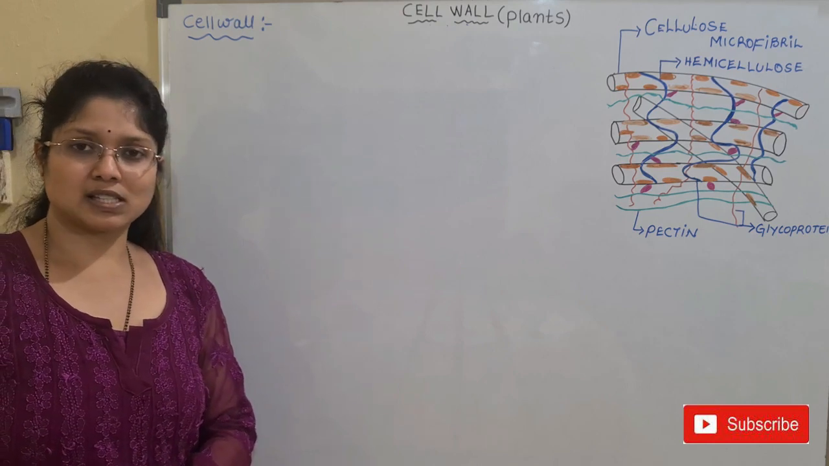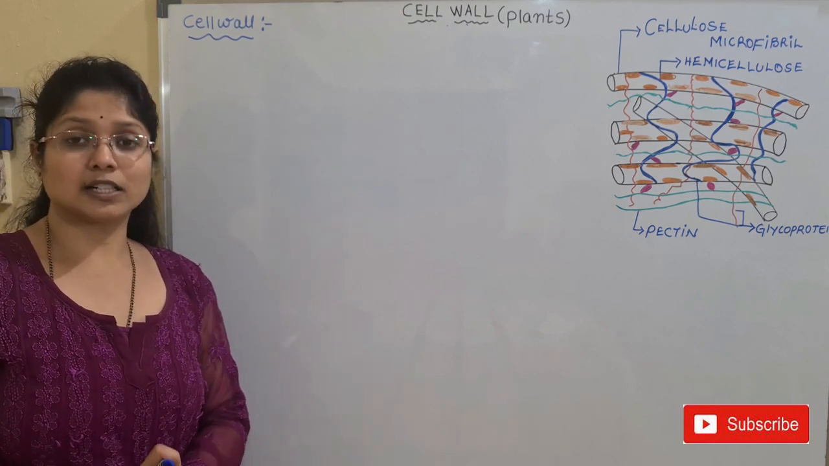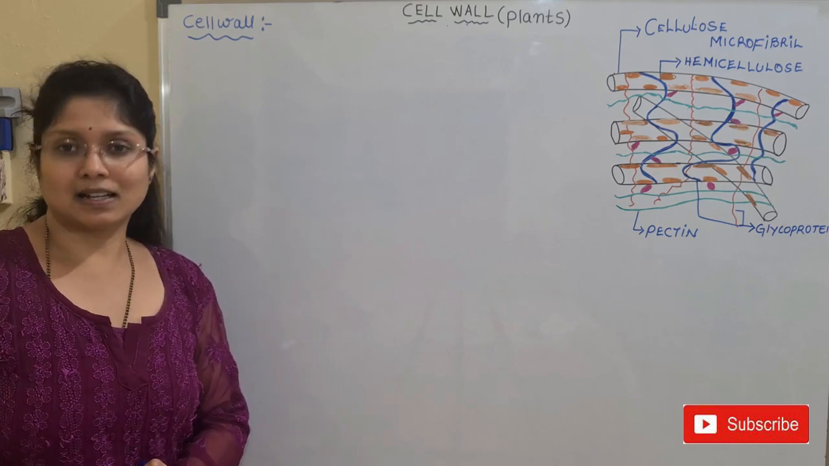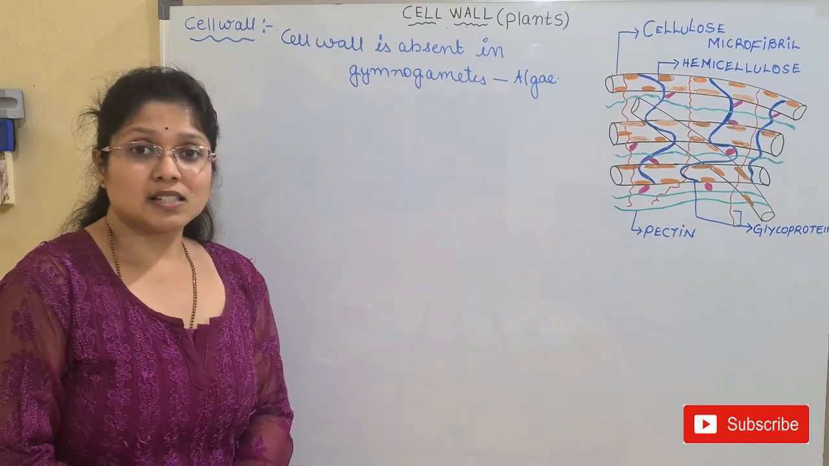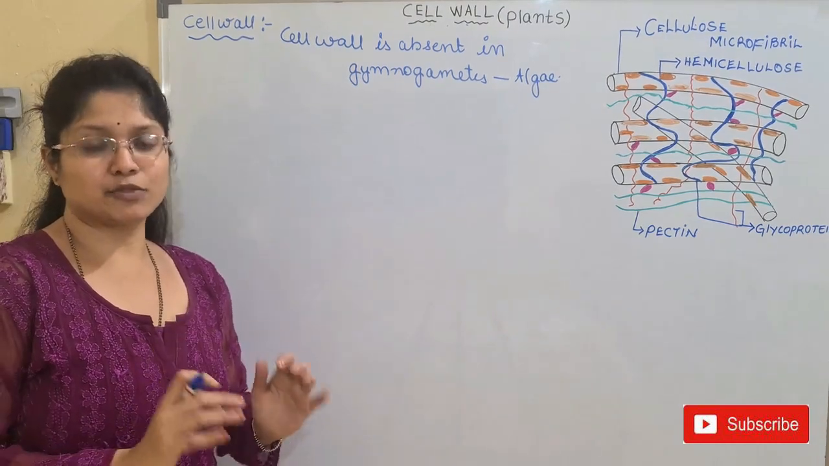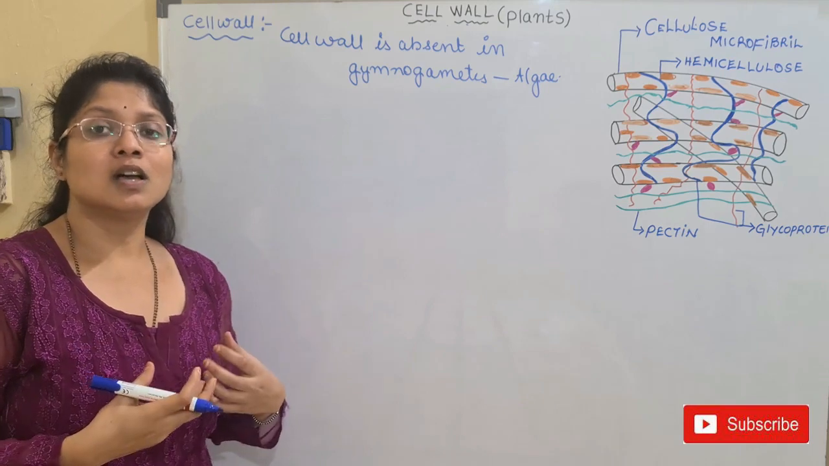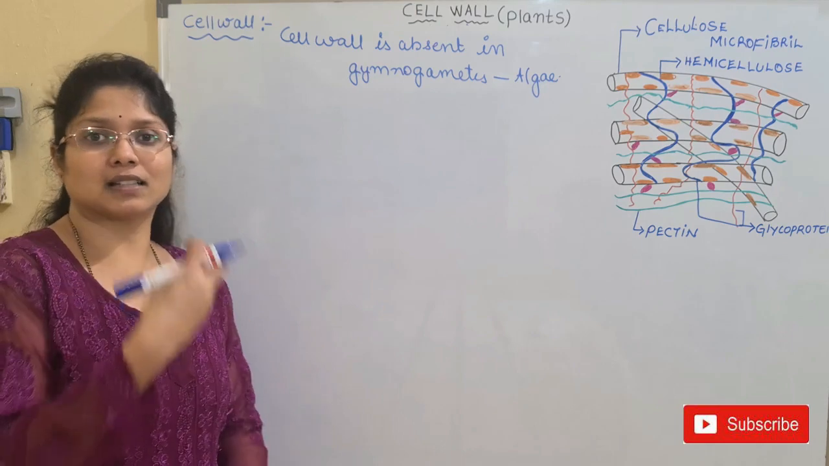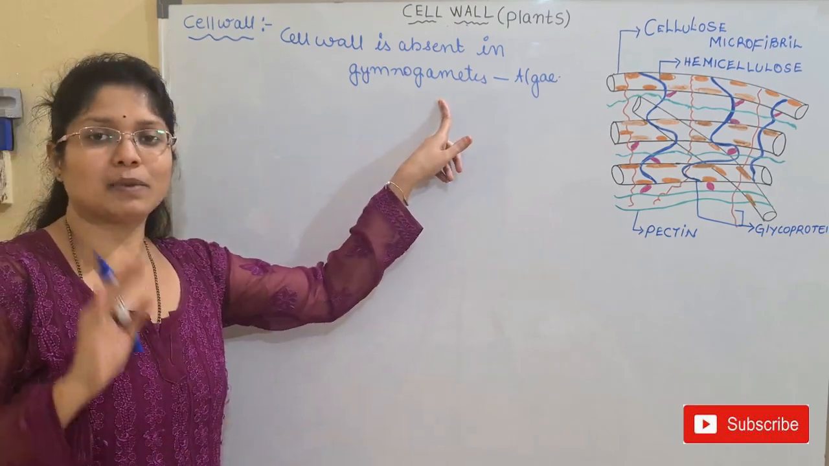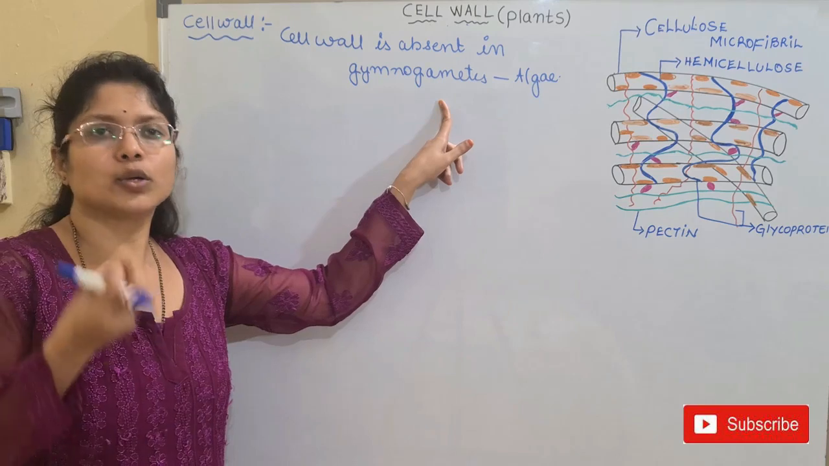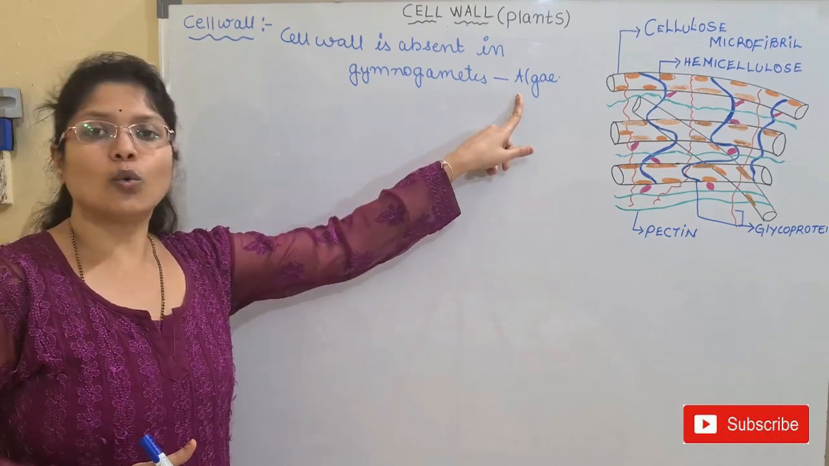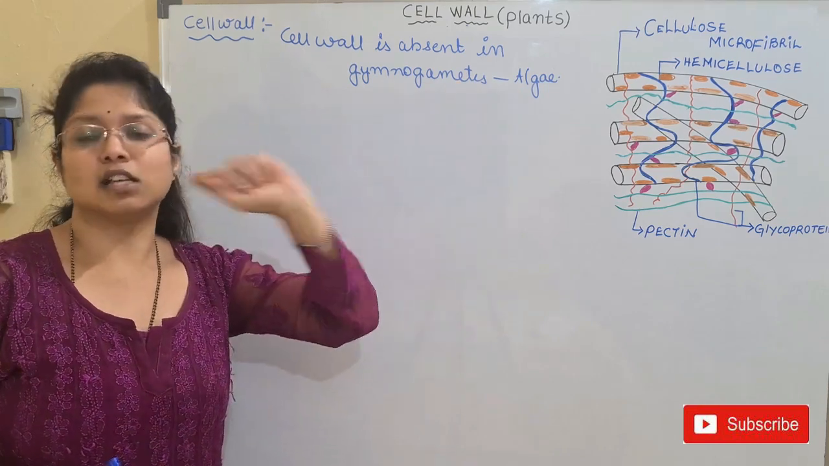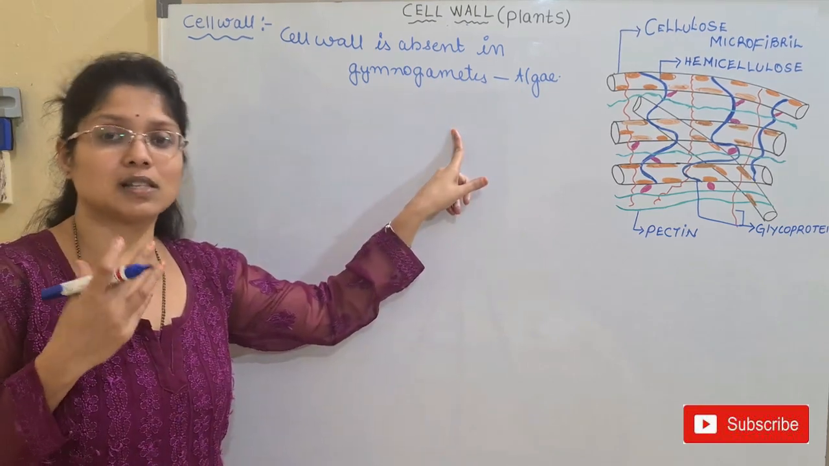All the plants have the cell wall, with a few exceptions. There are certain lower groups of algae where the gametic stage lacks the cell wall. So in the lower organisms, the algae, the reproductive phase will form certain gametes. We all know that during the reproductive phase, gamete formation takes place. So these gametes lack the cell wall. This is one of the exceptions. All the plants have a cell wall with one or a few exceptions, that is, in the lower group of plants, the algae, the gametic stage lacks the cell wall.